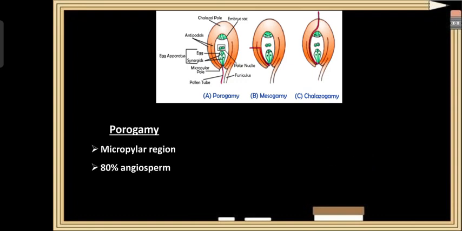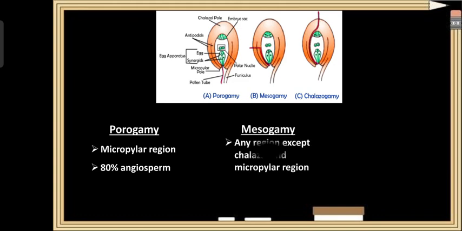If the pollen tube enters the ovule through the micropyle region, it is called porogamy. Porogamy is very common and occurs in more than 80% of angiosperms. If the pollen tube enters the ovule from any region except the chalazal and micropylar region, it is called mesogamy.